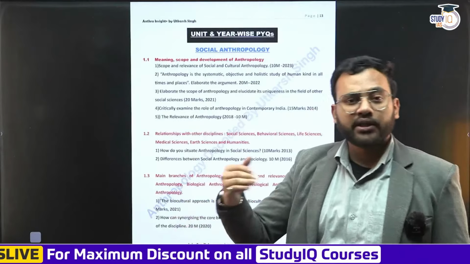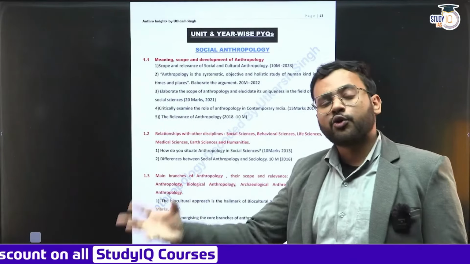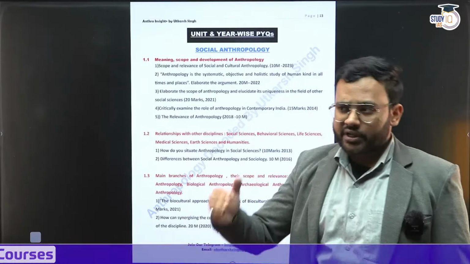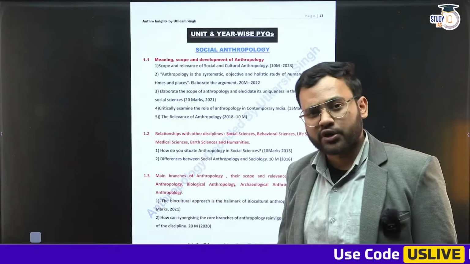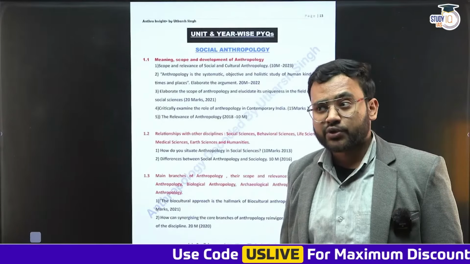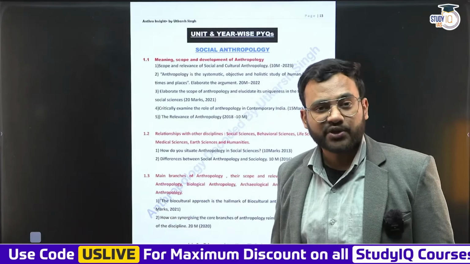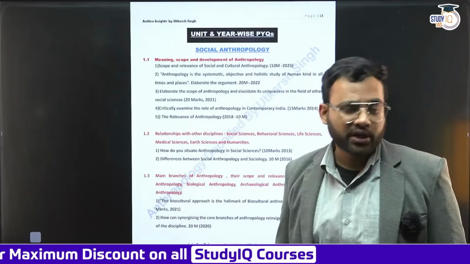interrelationship, exploring the interrelationship of anthropology with other domains and other disciplines. How anthropology is similar and different to sociology, how it is similar and different to life sciences, how it is similar or different to psychology, sociology, and all these subjects. Because anthropology is a holistic science. So what you study in political sciences, that is also present here. There is a field called political anthropology. What you study in sociology, that is also present here. There is a field called social cultural anthropology.